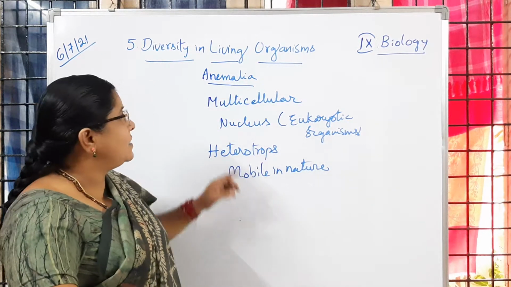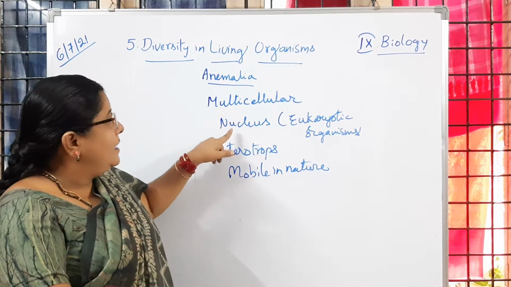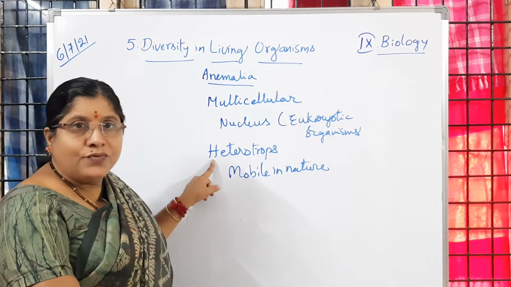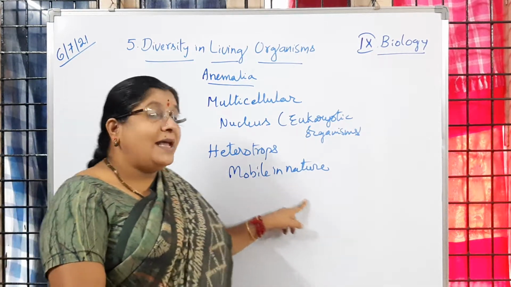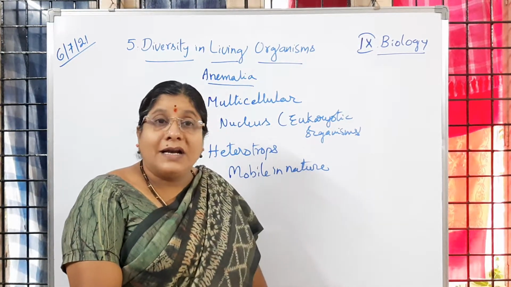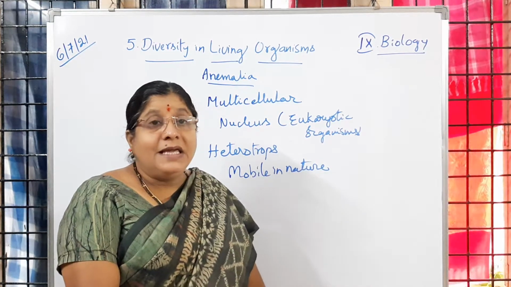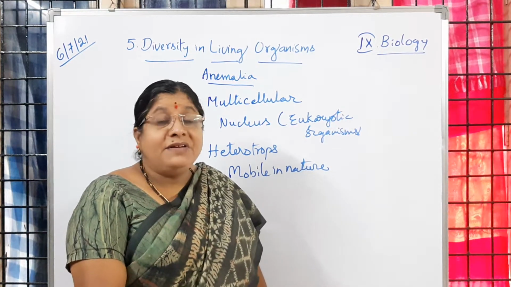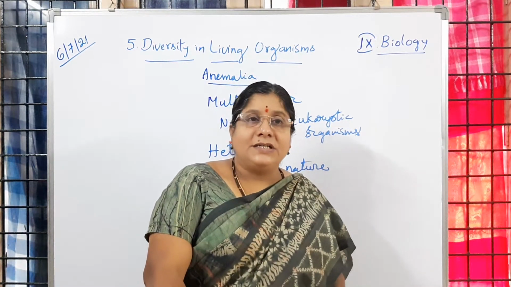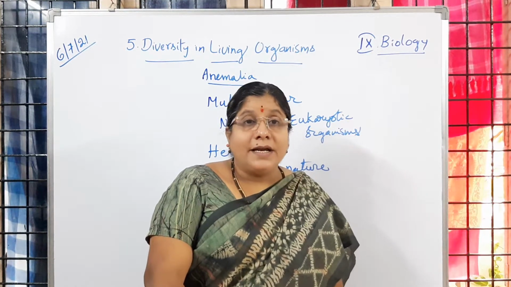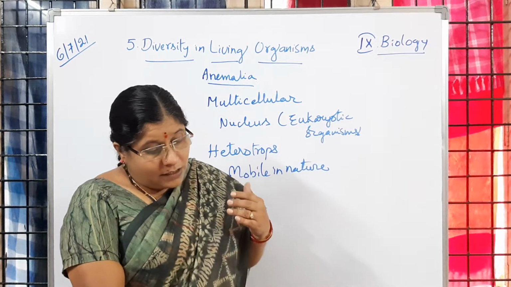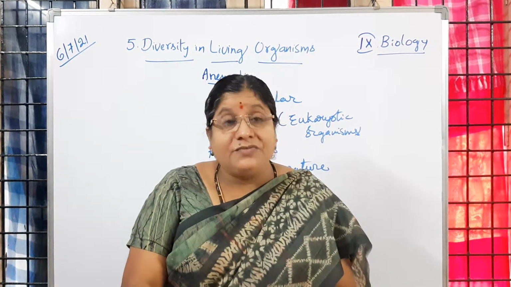So all the animals are said to be multicellular and they have a nucleus, so they are called eukaryotic organisms, and they cannot prepare their own food, so they are called heterotrophs, and they are mobile in nature. So movements, body movements, and a well defined or organized structure we are going to observe in the animals. Again, even if the animals have some common features or common characters, there is so much diversity and there are differences we are going to observe, differentiation we can see.